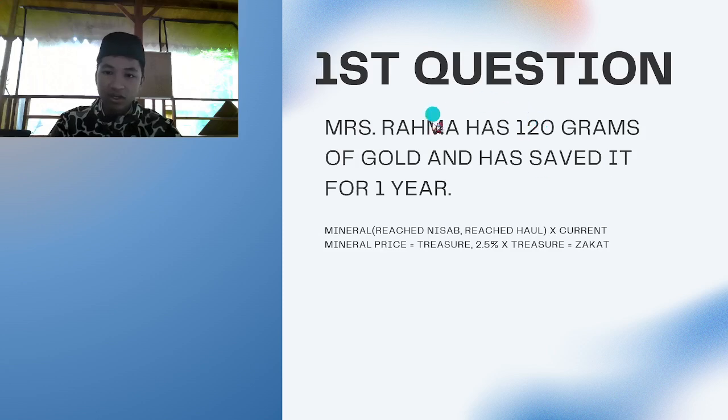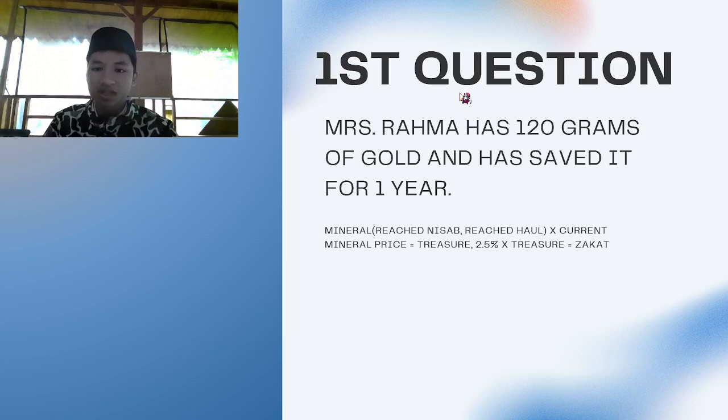So first, 120 grams of gold. We need to search the price of gold today, so we know how much to zakat. The price of 1 gram of gold in rupiah today is around 2,684,000 rupiah, so let's just round it up to 3 million.